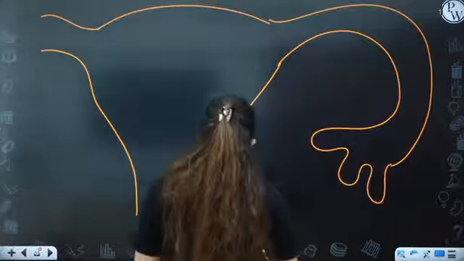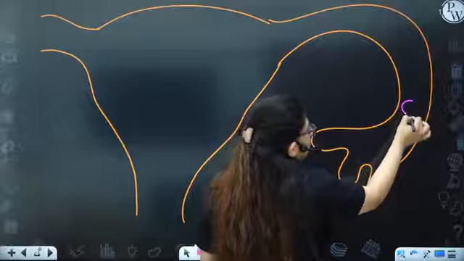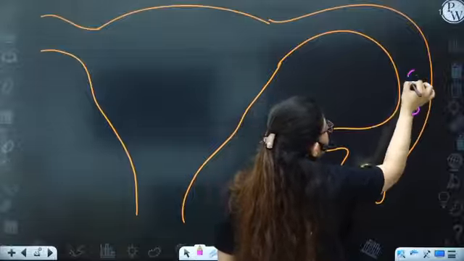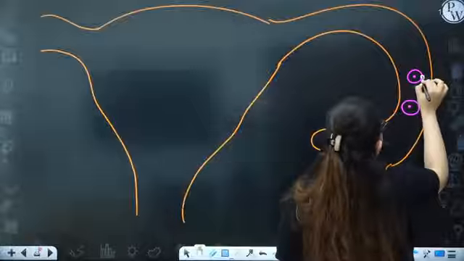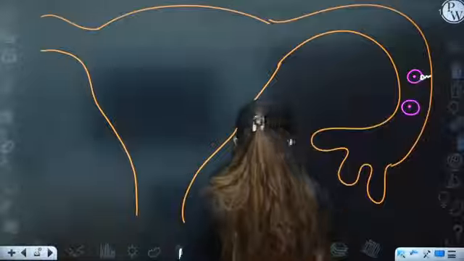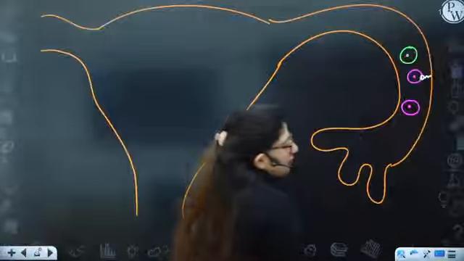So here there was a rupture of the Graafian follicle, and here the oocyte arrives. Now the oocyte has met the sperm, and the fusion has taken place. Now what has been formed? A zygote has been formed.